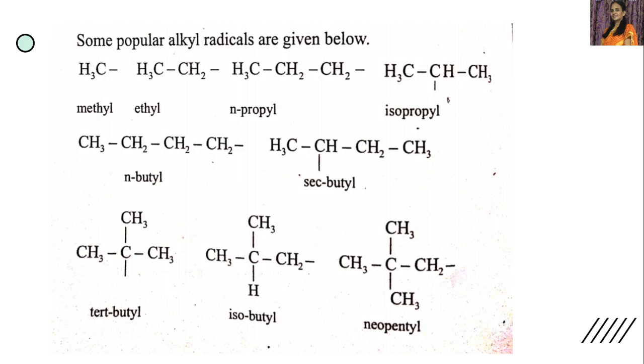This is the n-propyl radical, CH3CH2CH2-. And this is the isopropyl radical, CH3CH- with CH3. Similarly, n-butyl, secondary butyl, tertiary butyl, isobutyl, and this is the neopentyl radical. These are the different radicals obtained from alkanes.